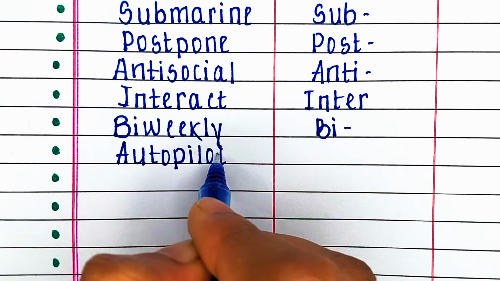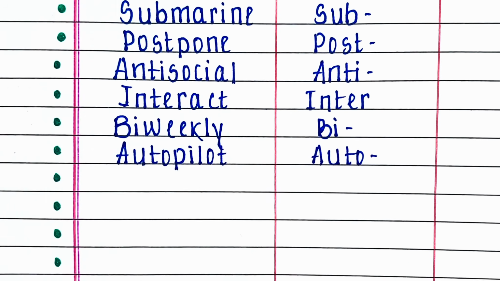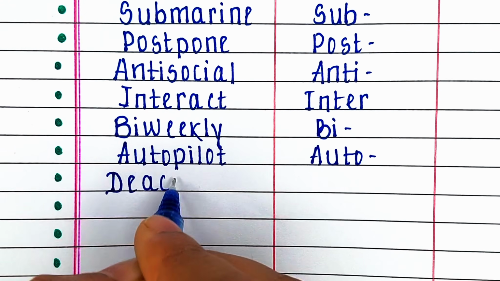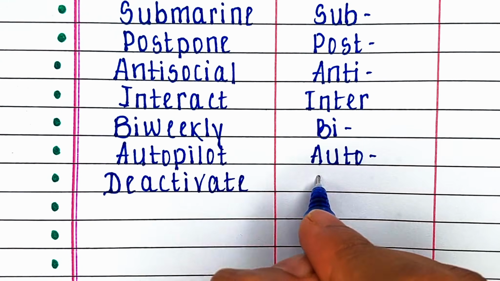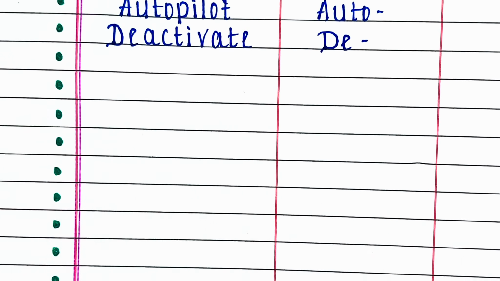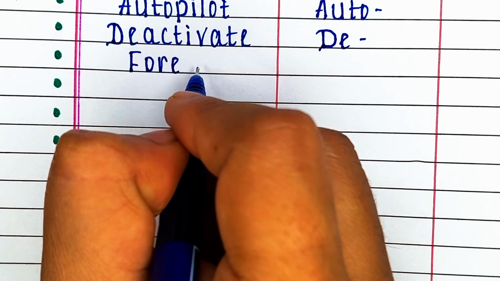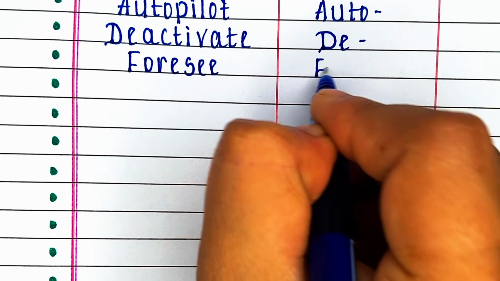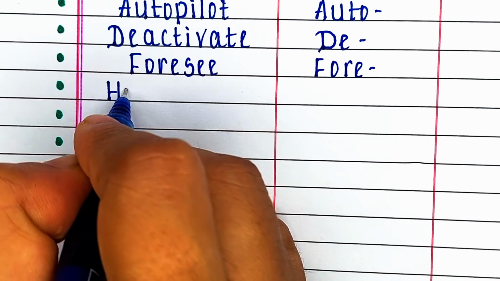Next word is autopilot. In this word the prefix is auto, and the word is pilot. Next word is deactivate. In this word the prefix is de, and the parent word is activate. Next word is foresee. In this word the prefix is fore.